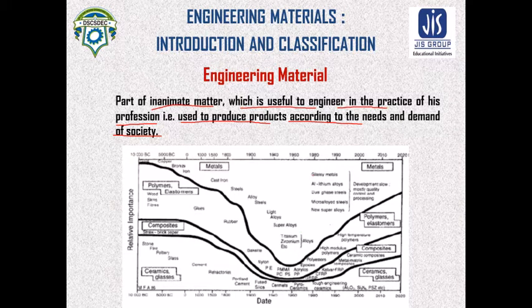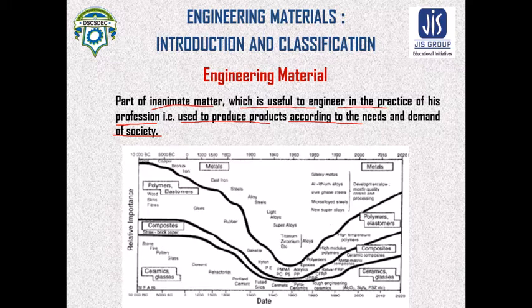After the 1980s or late 80s, the trend moved from metal to using other materials, that is polymer, composite and ceramic glasses.